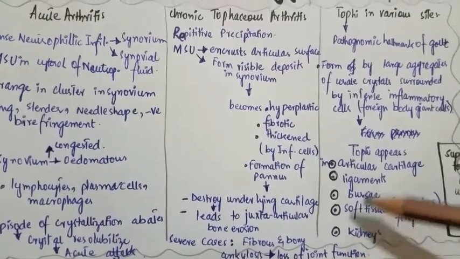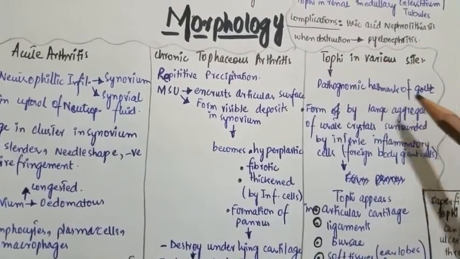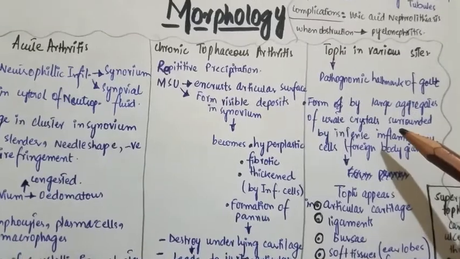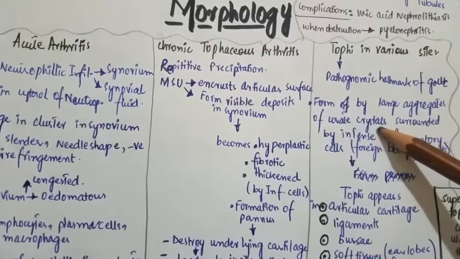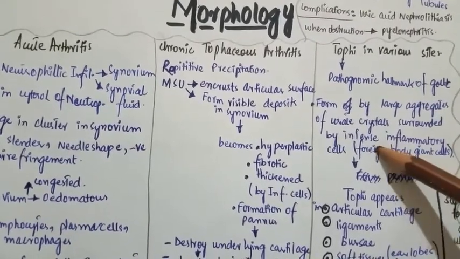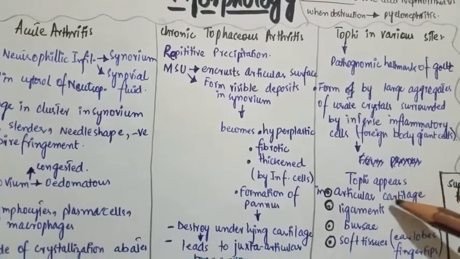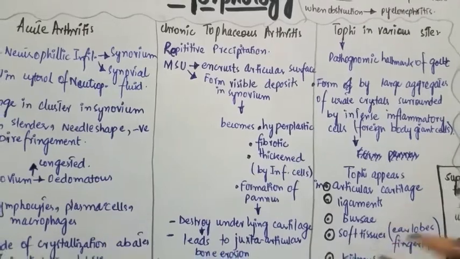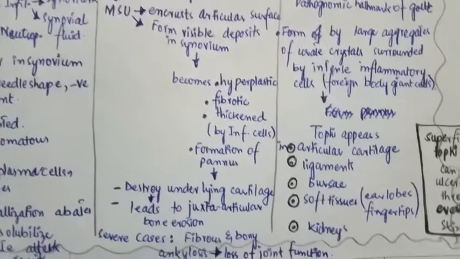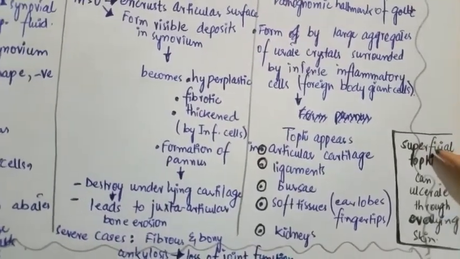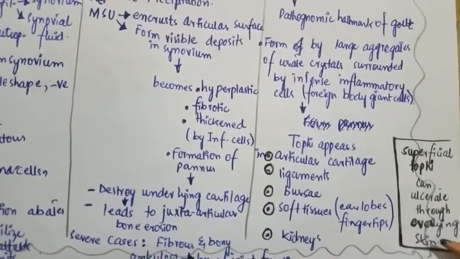What are the various sites of the tophi? These tophi are the pathognomonic hallmark of gout. They are formed by large aggregates of urate crystals, which are surrounded by intense inflammatory cells like foreign body giant cells. Tophi appear in the articular cartilage, ligaments, bursae, soft tissues, earlobes, fingertips, and kidneys as well. If tophi are present very superficially, they can ulcerate through the overlying skin.